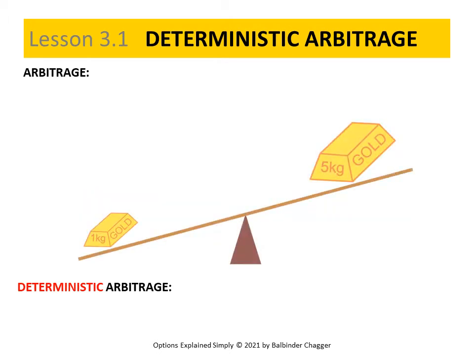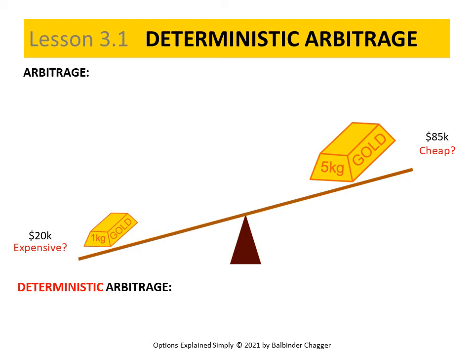Now say the 1 kilogram bar is trading at $20,000 and the 5 kilogram bar is trading at $85,000. The values are misaligned. They're imbalanced. Either the 5 kilogram bar is too cheap, it should be $100,000 based on the 20,000 value of the 1 kilogram bar, or the 1 kilogram bar is too expensive. It should be only $17,000 based on the 85,000 value of the 5 kilogram bar.